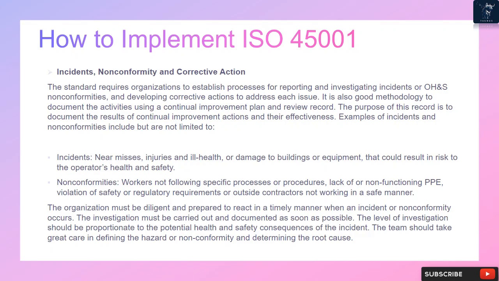Examples of incidents and nonconformities include but are not limited to: incidents, near misses, injuries and ill health, or damage to buildings or equipment, that could result in risk to the operator's health and safety. Nonconformities: workers not following specific processes or procedures, lack of or non-functioning PPE, violation of safety or regulatory requirements, or outside contractors not working in a safe manner.